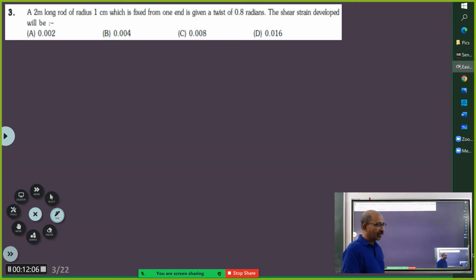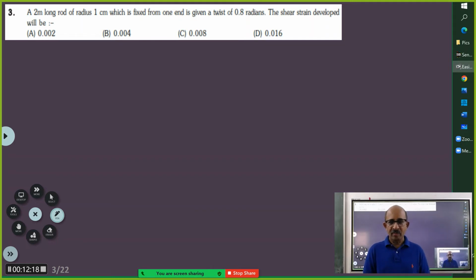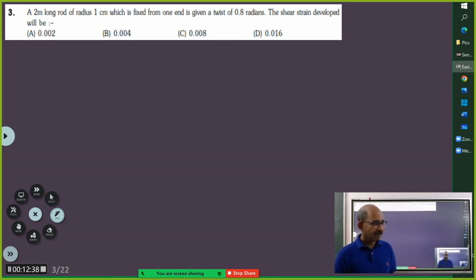Something you are telling, your final formula seems to be correct, but what explanation you are giving is not right. Okay, sir. You are telling its length will increase by r theta. What do you mean? When we are twisting it, sir, the groove that is formed, that twist, L equal to r theta. R theta will be nothing but the length of that arc. No, what you said is something will increase. Yes, sir, that increase in the length will be r theta.